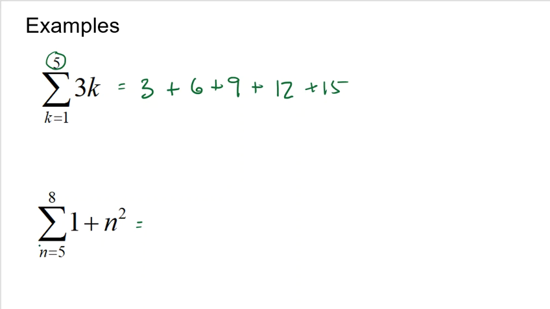Now, this time, something weird happens, right? We're going to start on the fifth term. Again, you could start anywhere you want. We typically may start at 1, but you can start with any term you want. So this wants me to start with the fifth term and then go to the eighth term. So the fifth term would be 1 plus 25, 26. The sixth term, 1 plus 36, 37. The seventh term, 1 plus 49 is 50. And the eighth term, 1 plus 64 is 65. So there's the fifth term, sixth term, seventh term, eighth term. And that's 5 through 8. And I'm going to add them together. You guys can do that on your own. It's pretty easy. And you get the series. I mean, how easy is this? This is pretty cool, right?